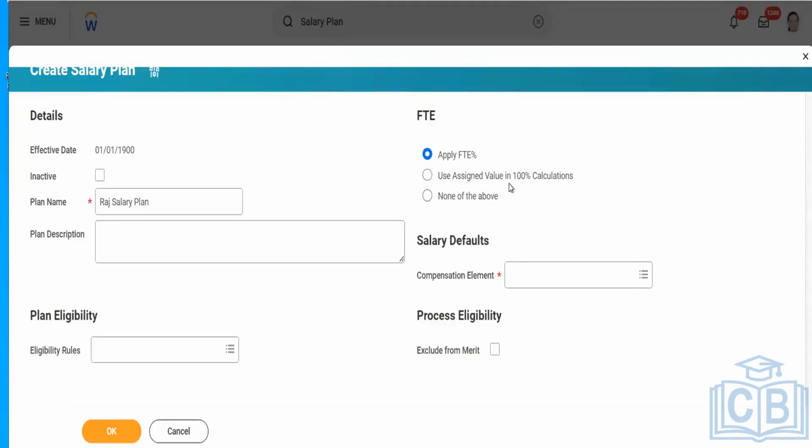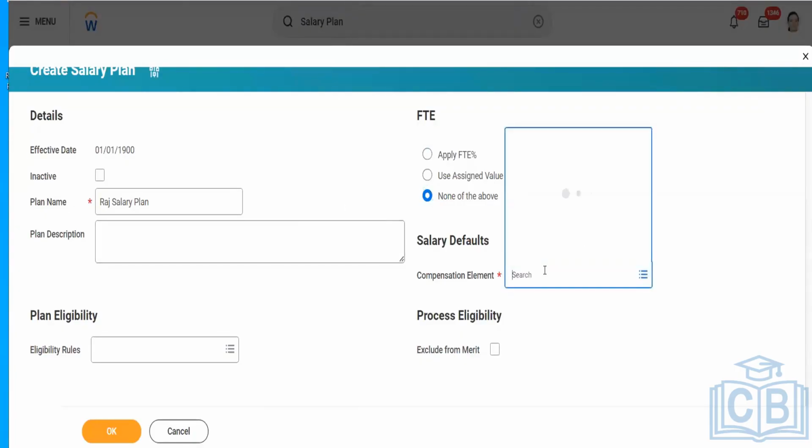After that, we have this option. If in case we do not want to use this, use assigned value in 100% calculation. This is going to calculate each and everyone as a 100% FT. If in case you don't want to consider any of those, it is going to be none of the above. Whichever worker becomes eligible for this plan will be 100% FT. That is another thing that you can do.